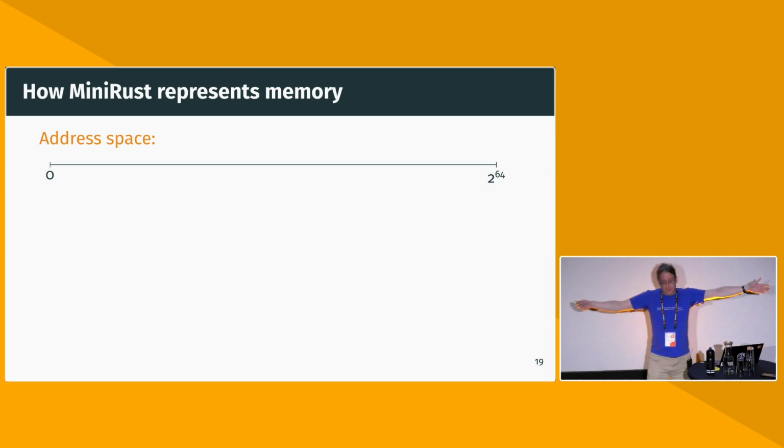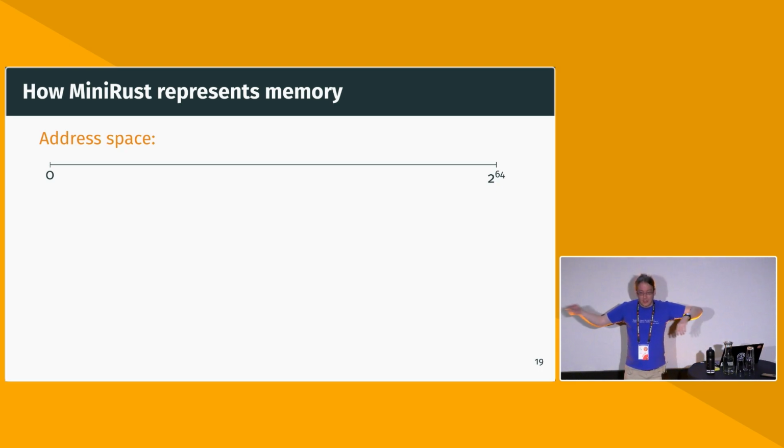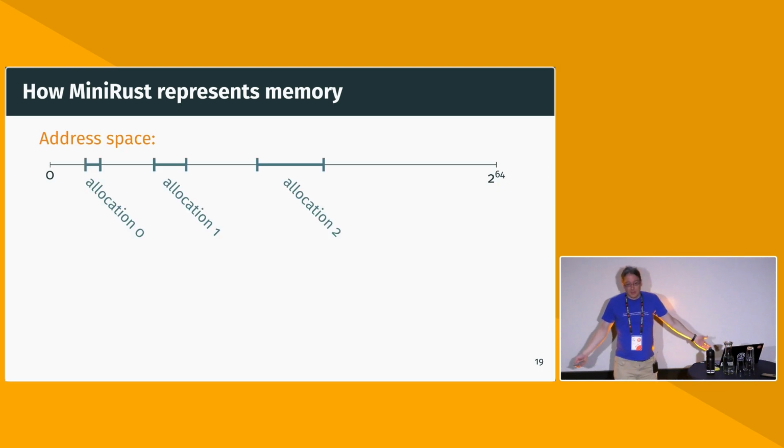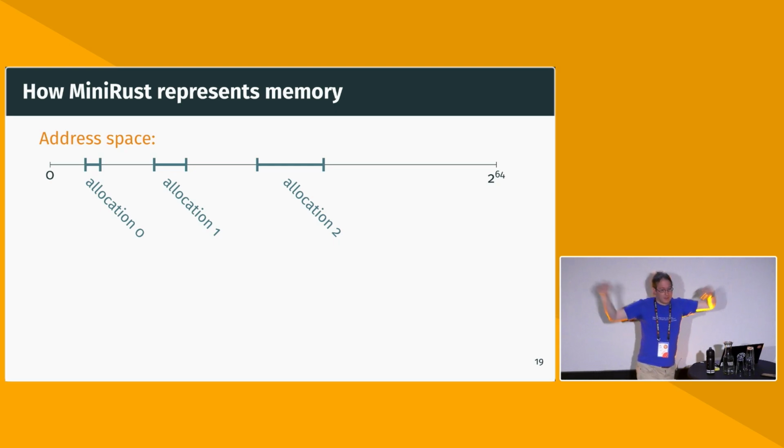So we have the address space of the program, let's assume a 64-bit machine, and spread across the address space, we have a bunch of allocations. The spec doesn't care about stack or heap or globals or anything. Every allocation just gets some address randomly, non-deterministically, anywhere in the address space.